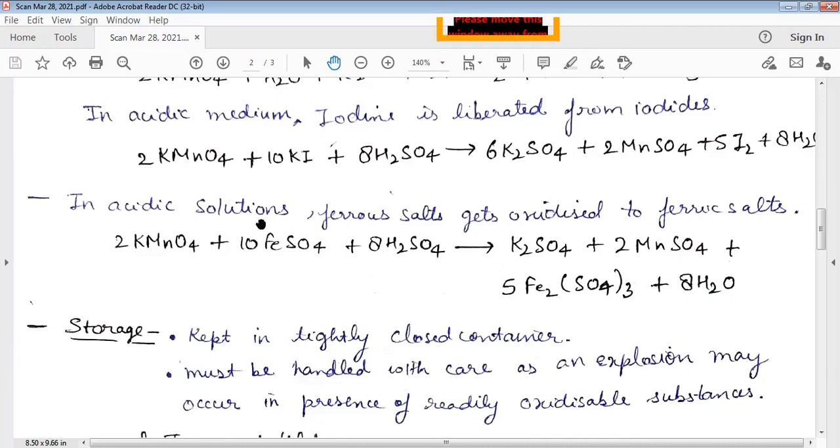Next, in acidic solutions, ferrous salts are oxidized to ferric salts. So see here, again the solution is made acidic with the help of sulfuric acid, and in the presence of the acidic solutions of KMnO4, the ferrous salt is converted to ferric salt.